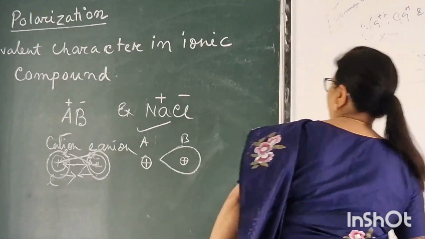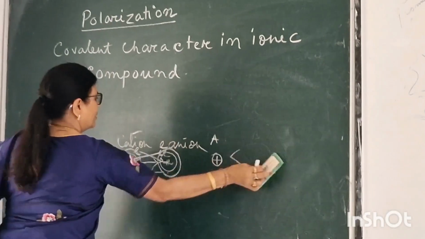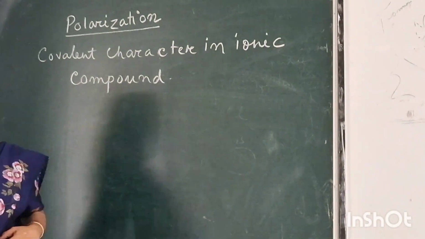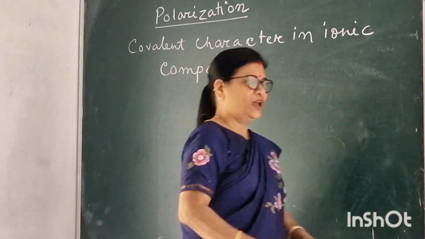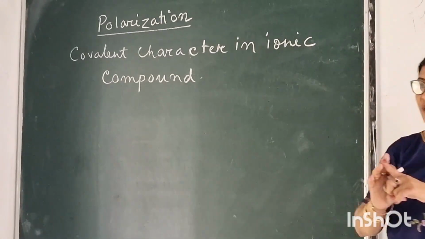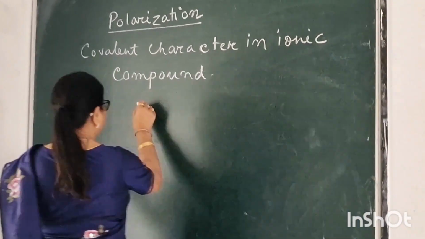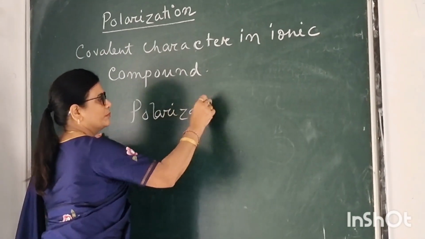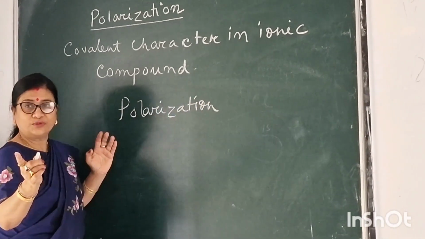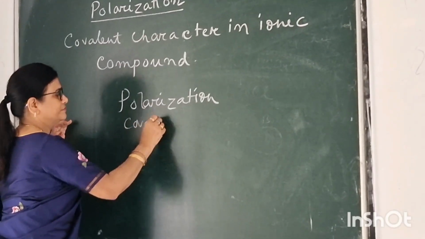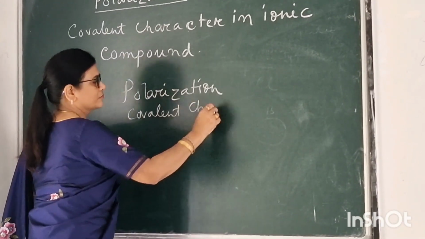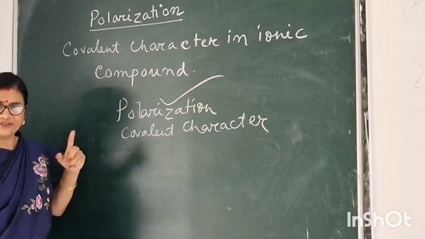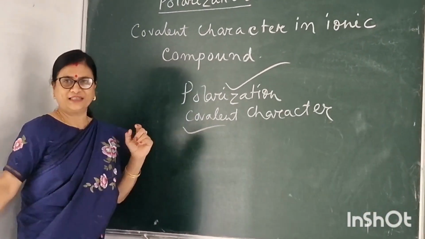One scientist, Fajan, gave some points where the polarization is more. You remember one thing, when polarization is more, covalent character is more. Polarization is related to the covalent character. If polarization is more, covalent character is more.